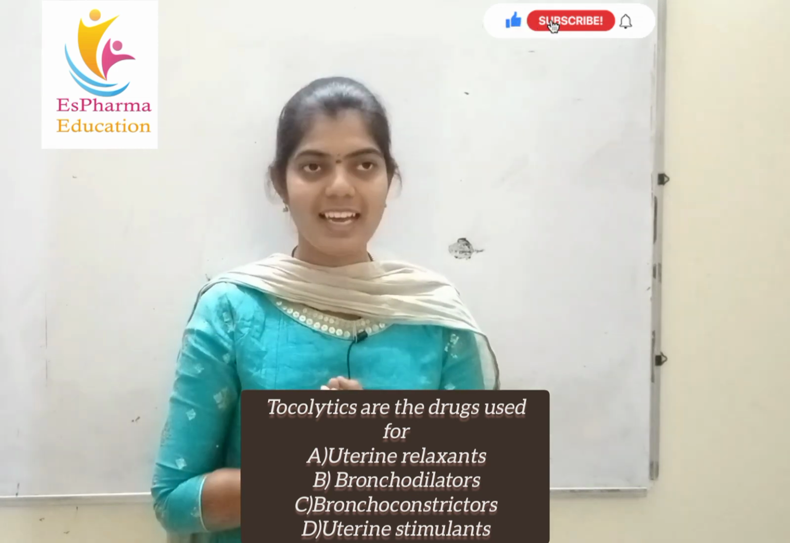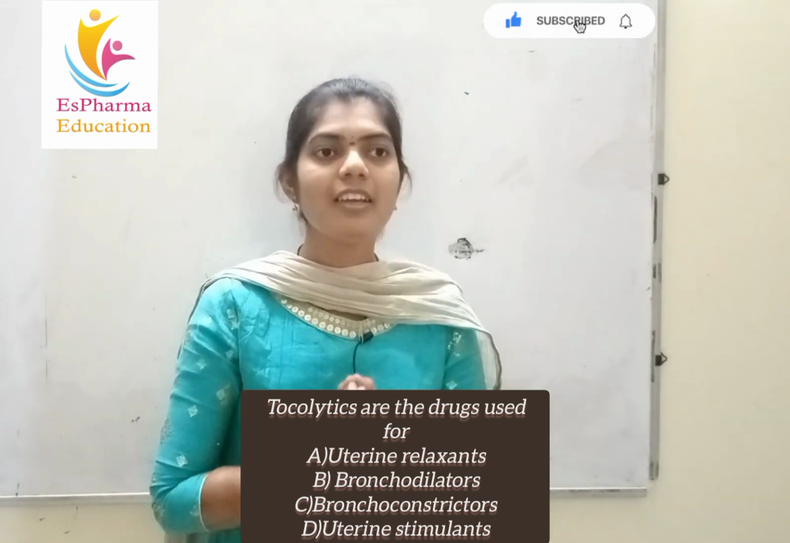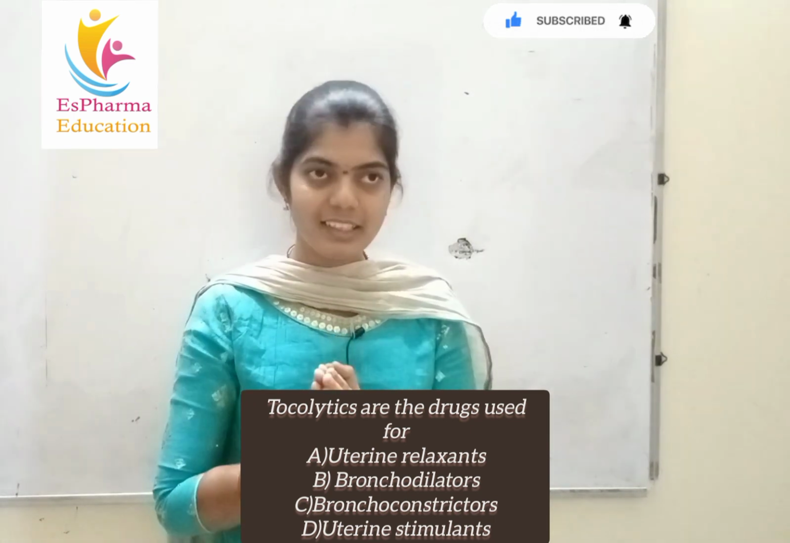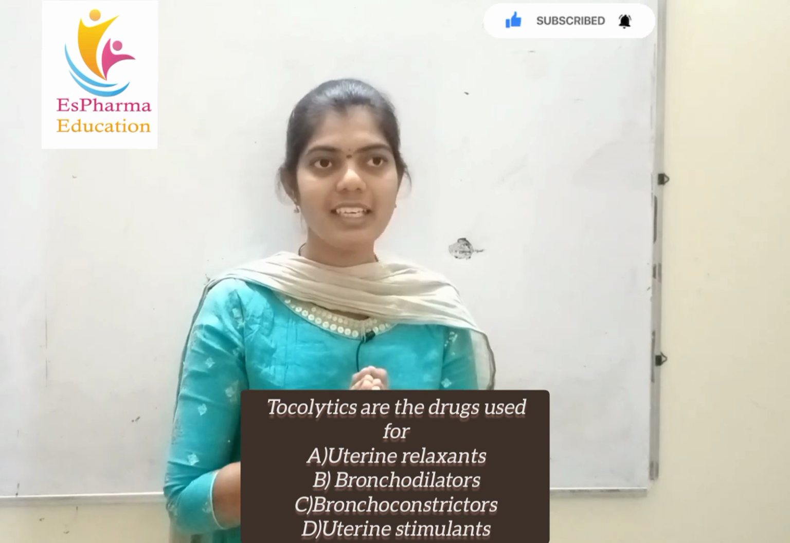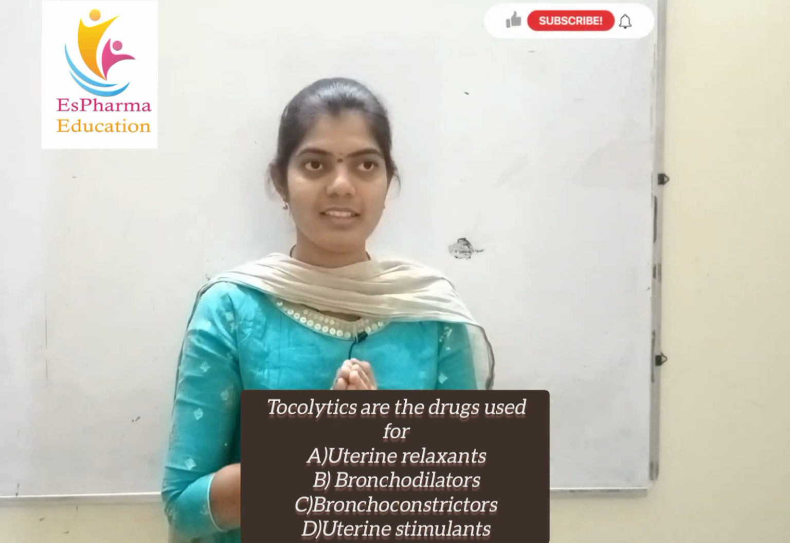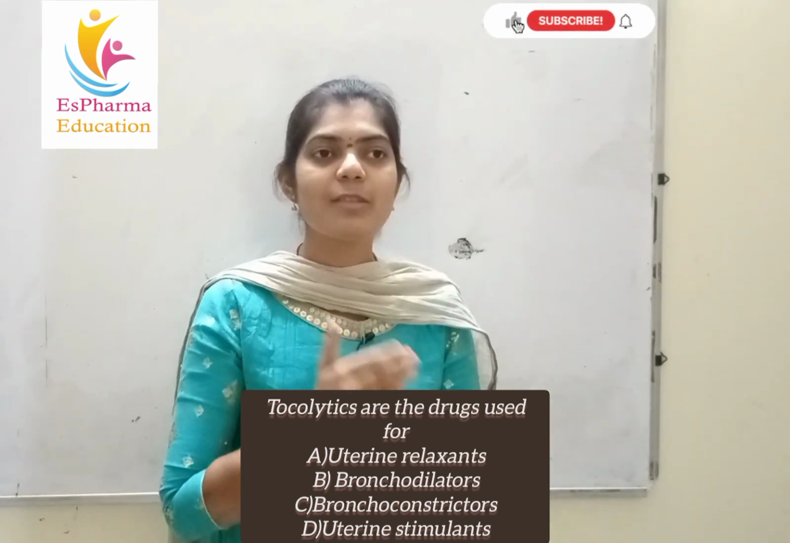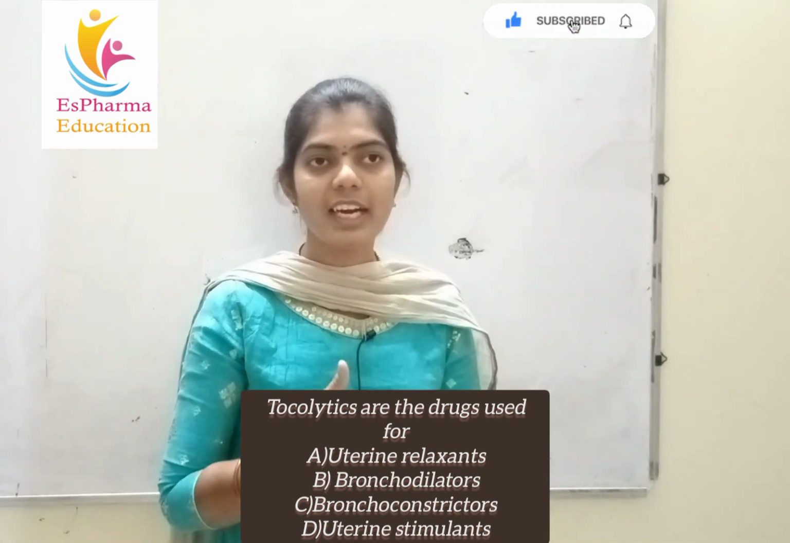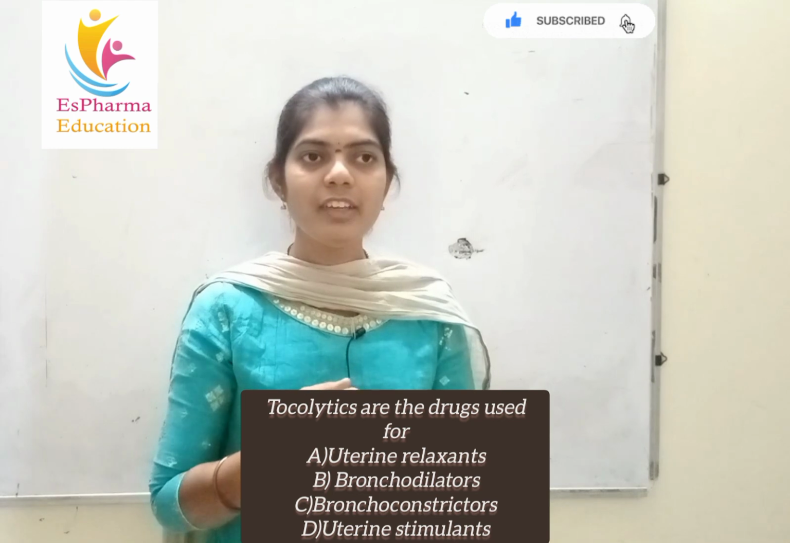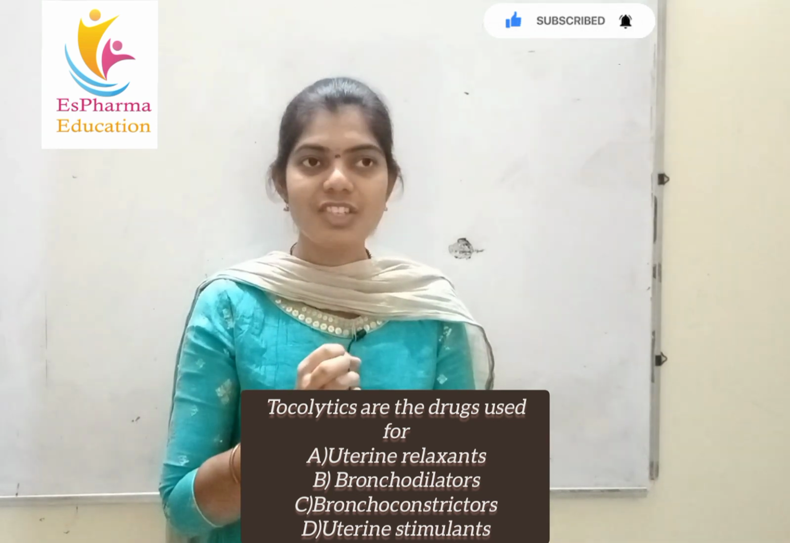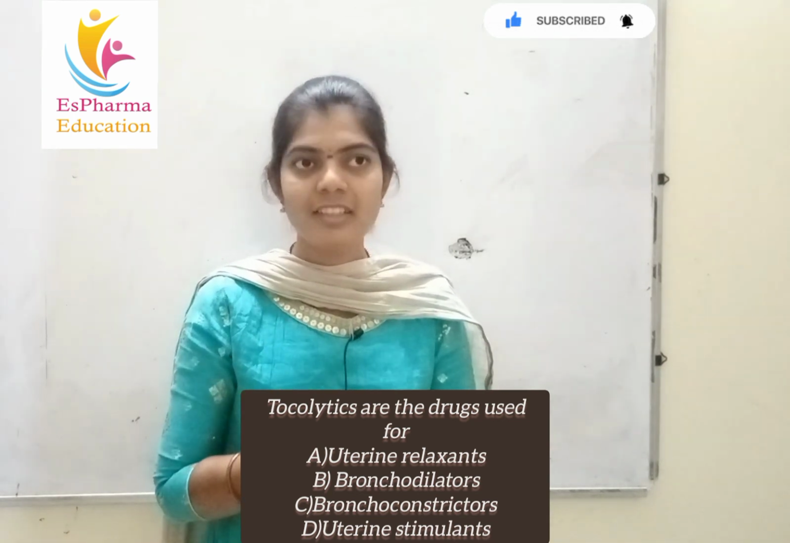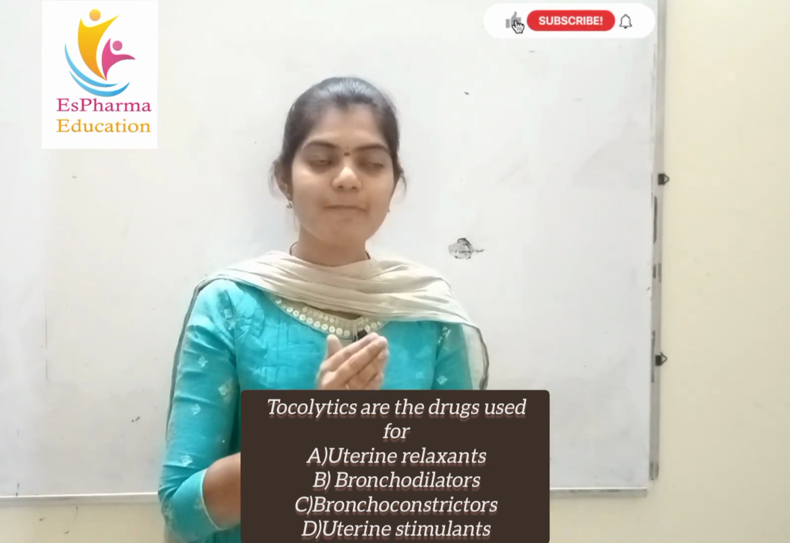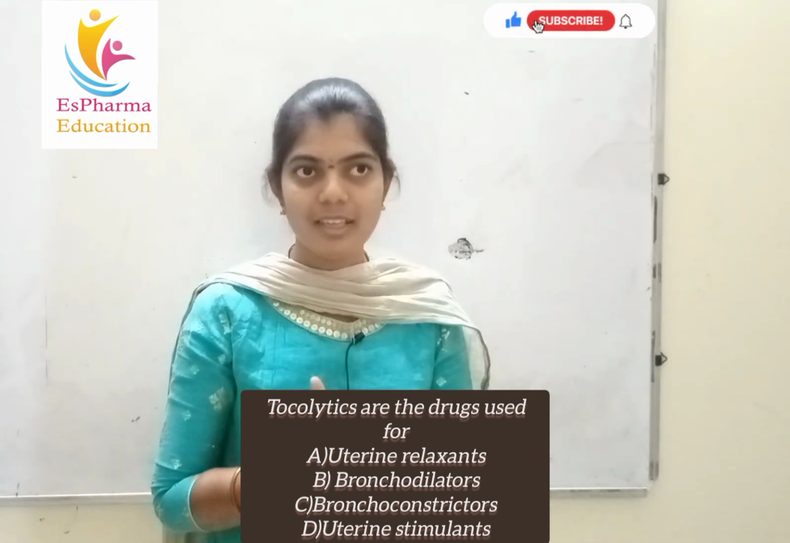First I'll tell you the correct answer. The correct answer is uterine relaxants. But coming to the detailed description, why are these tocolytics called uterine relaxants? The main mechanism of action of tocolytics is that they inhibit uterine contractions. If the uterus stops contracting, the state of our uterus is that it gets totally relaxed. For this reason they are called uterine relaxants.